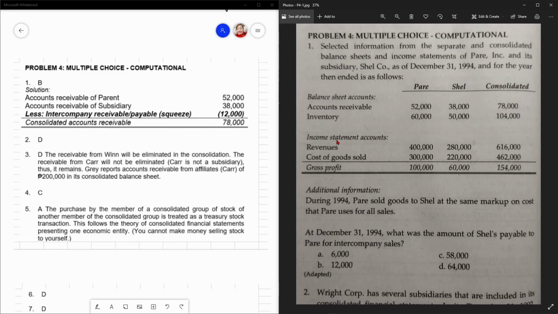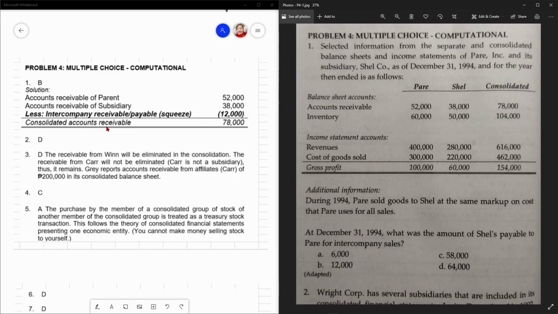Accounts receivable, inventory, income statements nila, revenue, COGS, and gross profit. During 1994, Pare sold goods to Shell at the same markup on costs that Pare uses for all sales. At December 31, 1994, what was the amount of Shell's payable to Pare for intercompany sales?